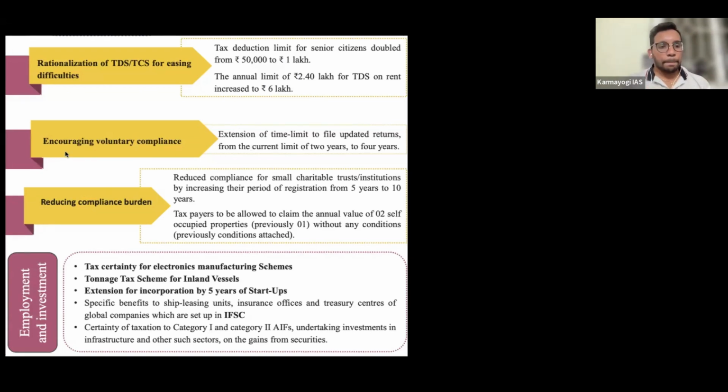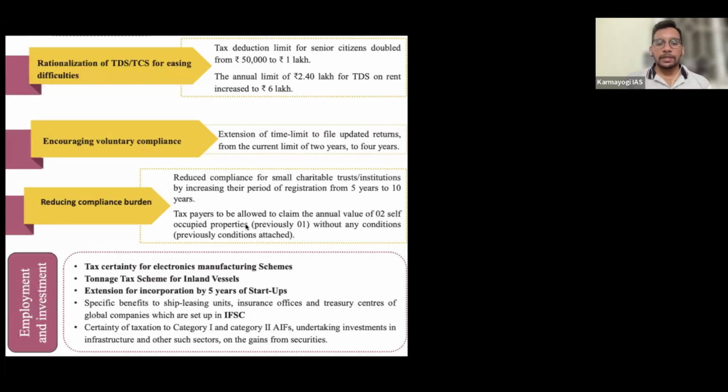Fine. Then voluntary compliance, a very generic thing. Whoever has a tax filing, it is voluntary in nature. There is nothing to remember as such. Here there is reduced compliance for small charitable trusts. Earlier the charitable trusts, whatever money they receive, had to register every 5 years. But now it was extended to 10 years. That means there is some relaxation, no need to register every 5 years.